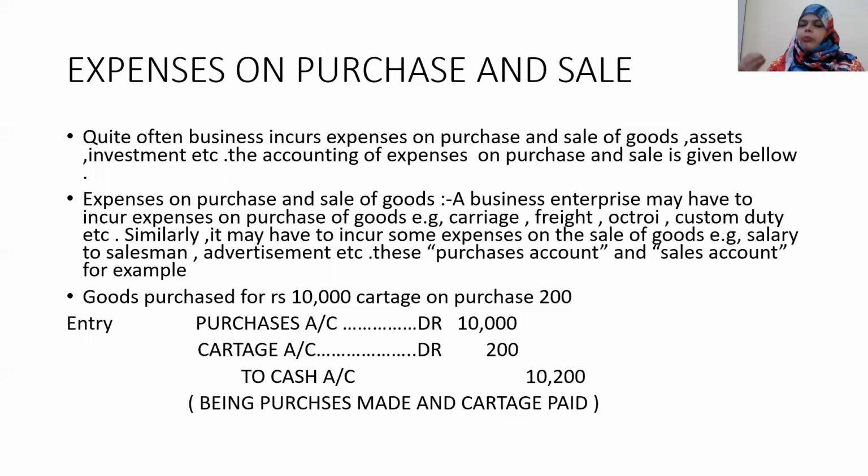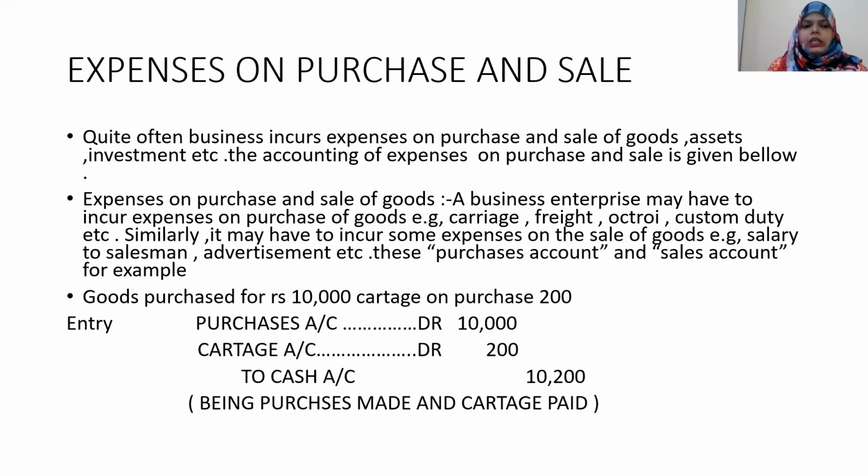Example, a coolie or a man who carries your stuff from the godam to your truck or unloads your stuff. That person you pay some amount, or the truck person you pay some amount. The person who brings your goods to your showroom, the rickshaw wala, or the cartage, the octroi, everything. All these things are the knickknacks when we have purchase and sales. So those are also added to the purchase and sale account. So let us study what is written on your sale.